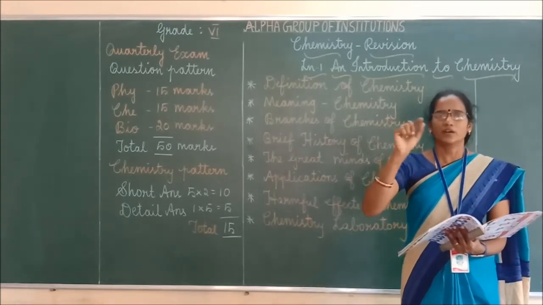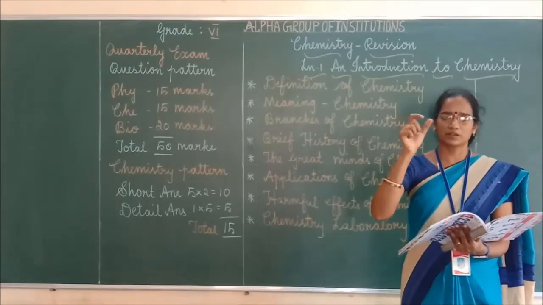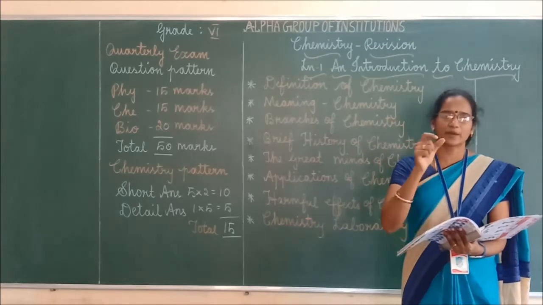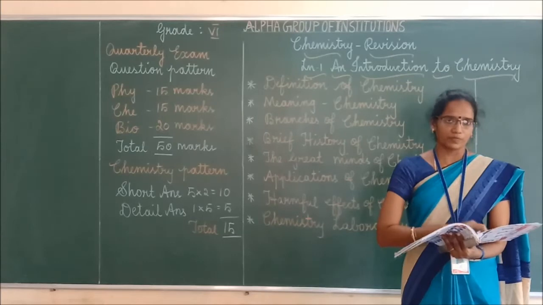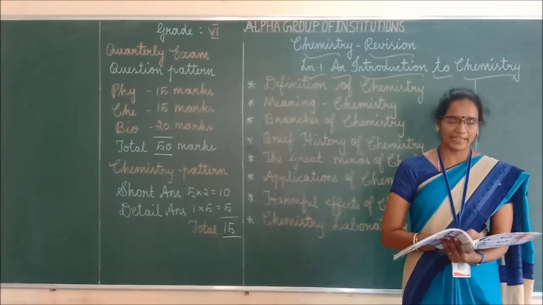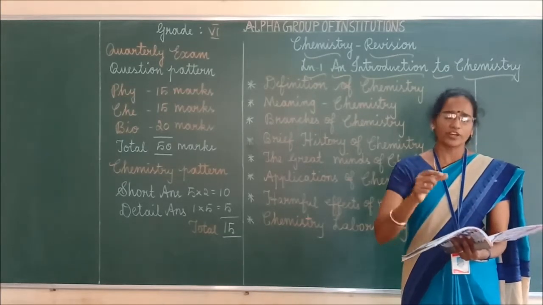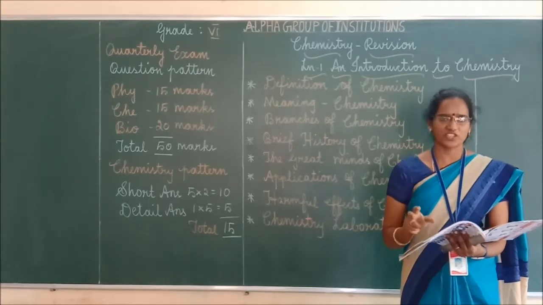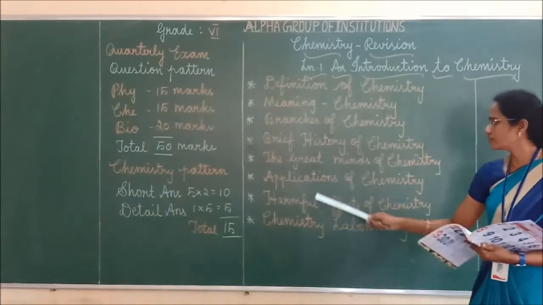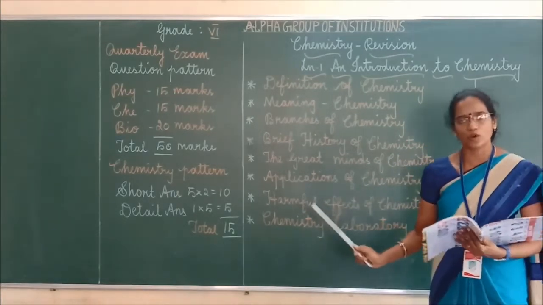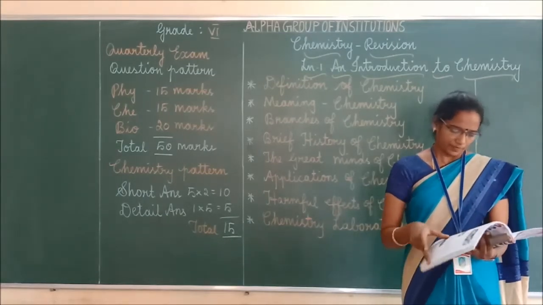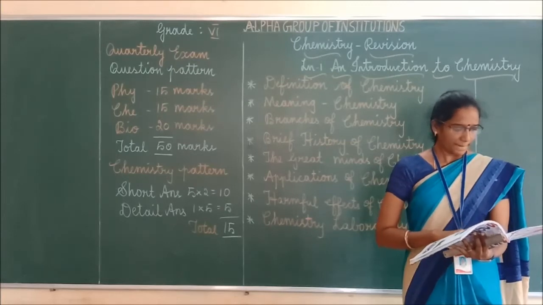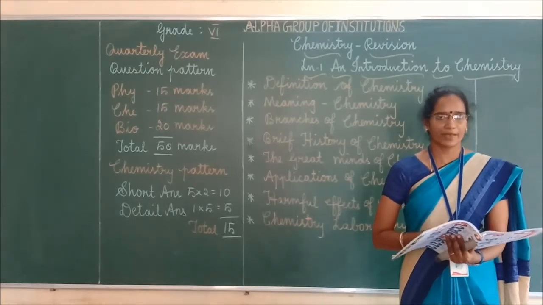Number one, cosmetics, consumer products. Number two, useful materials. Number three, building materials. Next, food, clothing. Like that you have to mention. Mention the applications of chemistry means you have to mention the side headings only. That is enough, right? Next one, harmful effects of chemistry.